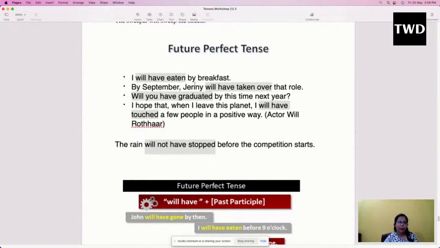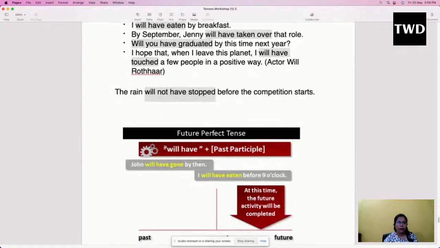By September Jenny will have taken over that role. So by September what will happen? Whoever is in the role of, say for example, manager, that manager will go away and somebody called Jenny will take the charge. Will you have graduated by this time next year? Again we are showing some kind of time frame, and we want to know whether the person is going to graduate by that time frame. So we want to know whether any action is going to happen within a certain period of time in the future.